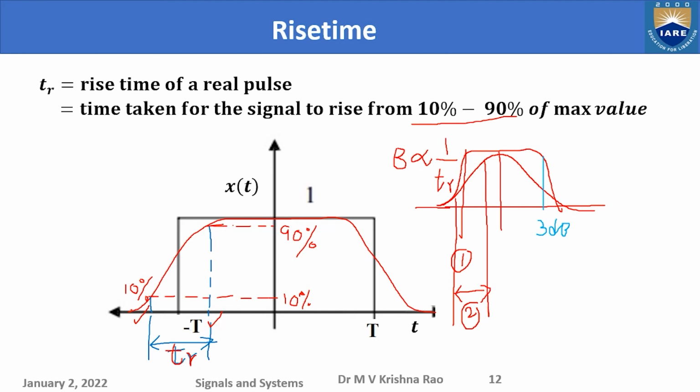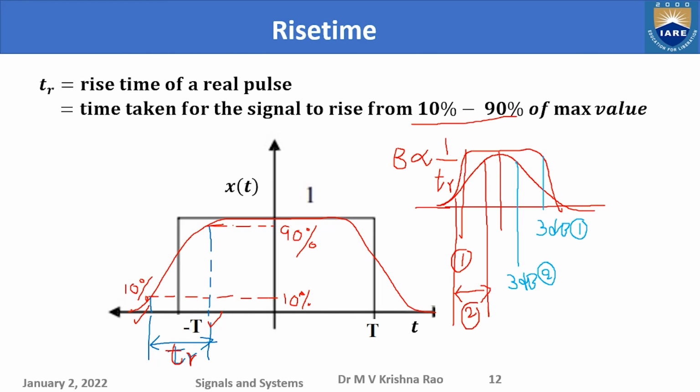In the second case, the rise time is very slow, and that 3 dB point is somewhere here. So what is this? This is the 3 dB for the second case. I am putting here in circle 2, and this is the 3 dB cutoff frequency for the first case. So here the 3 dB cutoff frequency is high.